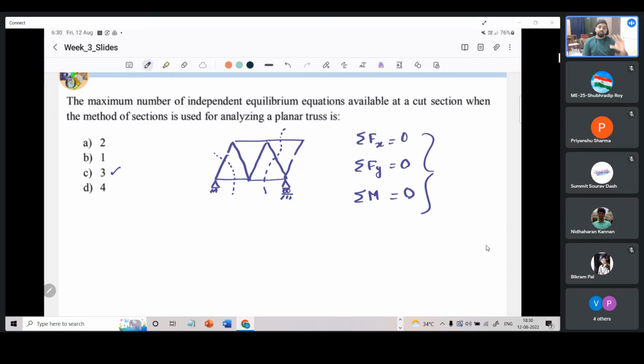Using the principles of statics alone, using the equilibrium equations, we are not able to solve for more than three members at a section, which is why we cut only three. The recommendation is we cut three. There are some exceptions where those three are violated. Those exceptions are covered in the lecture if you have seen it, where there will be two forces which are pointing towards each other. But those are very exceptional cases. In general, we cut only three members with a section, because we have only three equilibrium equations at our disposal.